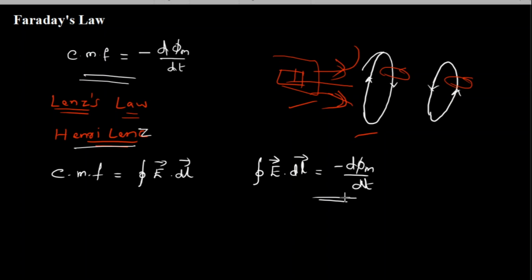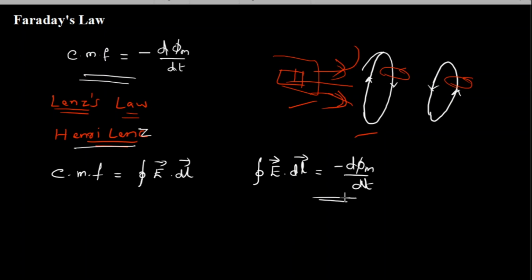Now, initially I told you that we can induce EMF by keeping the conductor stationary and moving the bar magnet or source of magnetic field around, and second, you can keep the source of magnetic field constant and move the conductor around to induce EMF.